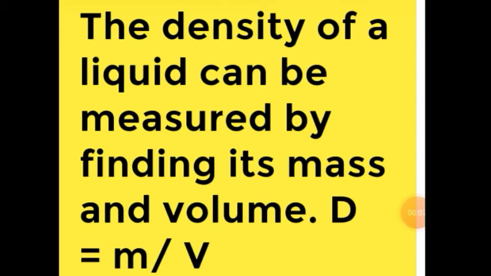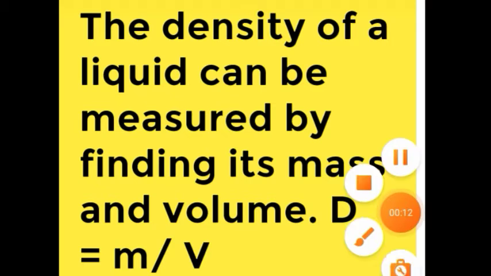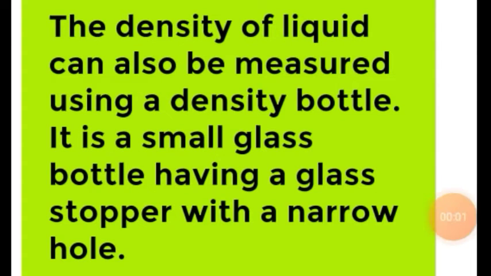We can measure the density of a liquid by finding its mass and volume, as we know that density equals mass upon volume. We can also measure the density of a liquid using a density bottle. Now what is a density bottle? It is a small glass bottle having a glass stopper with a narrow hole, and this bottle can store a fixed volume, and generally the volume is 25 milliliter or 50 milliliter.